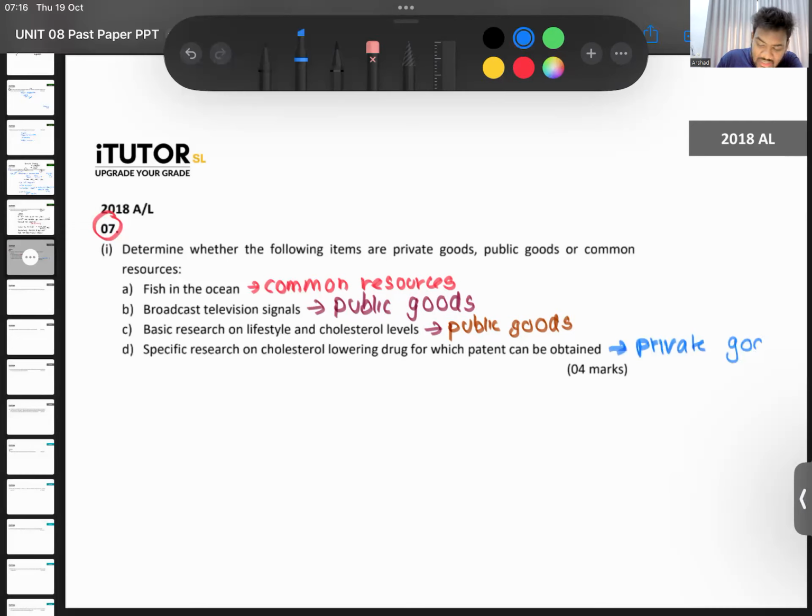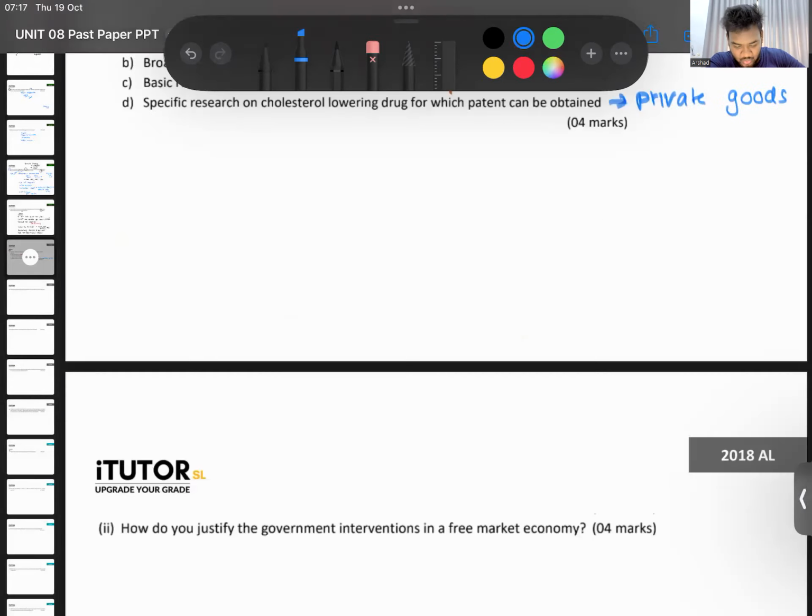So you don't have to explain, you don't have to go into detail and talk about anything. As long as you have labeled the types of goods, it's more than enough. So, okay. We'll move to question number 2.